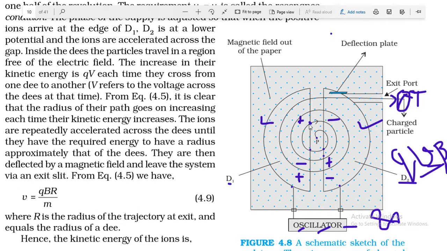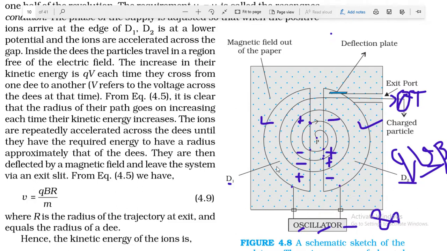Now it will be moving on a circular track because it is in a perpendicular magnetic field. Now in the same interval of time it will reach this point, okay, at this point, and again this D becomes negative and this one becomes positive. So it will be managed by this oscillator.